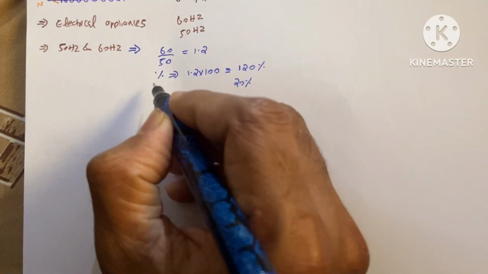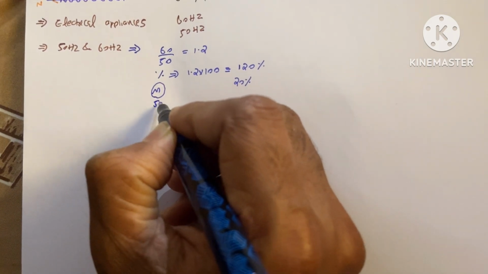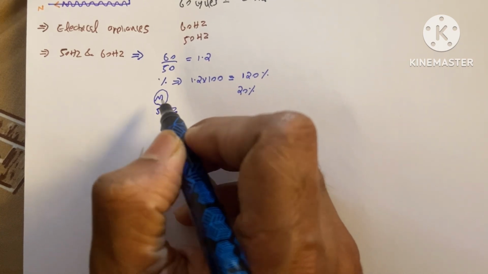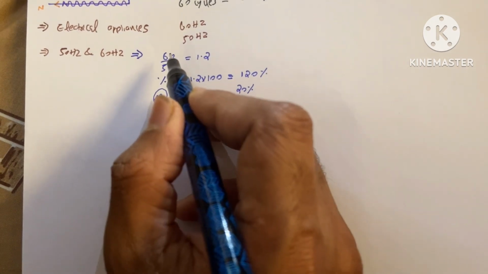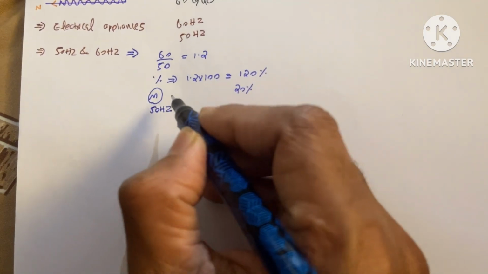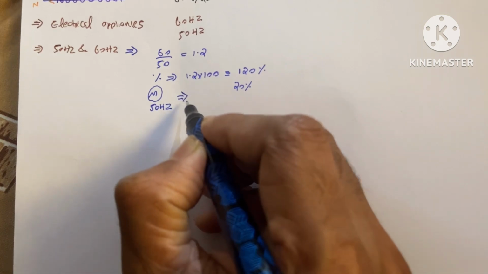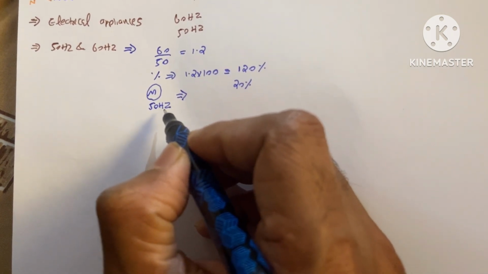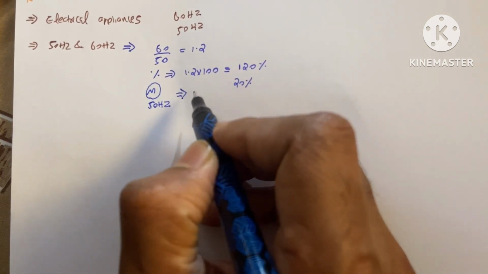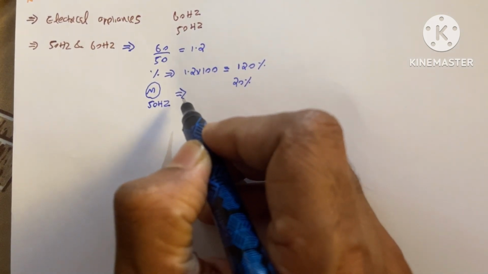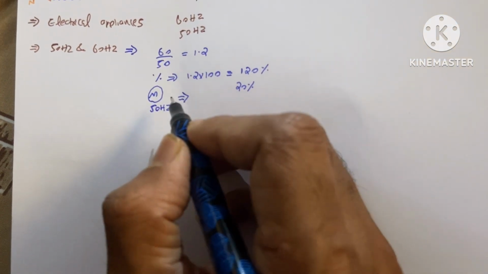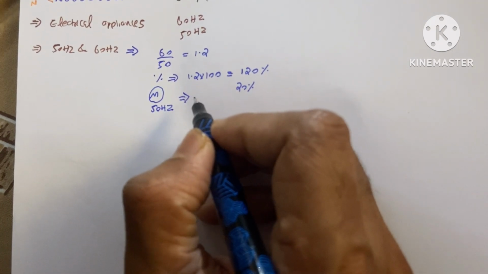Suppose in your hand there is a motor and its rating is 50 hertz. Now you are going to switch on this 50 hertz motor with the 60 hertz power supply. Then what will happen? This motor will run 20 percentage more powerful than when it runs at 50 hertz. It is because 60 hertz has more cycles, so more power, 20 percentage more power. But it is not recommendable. If you run this motor continuously like this, then the motor will gradually get damaged.